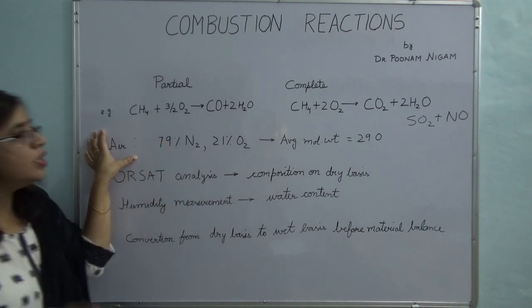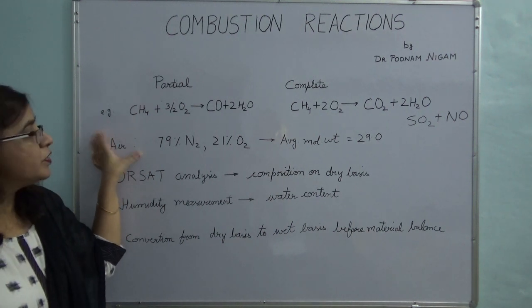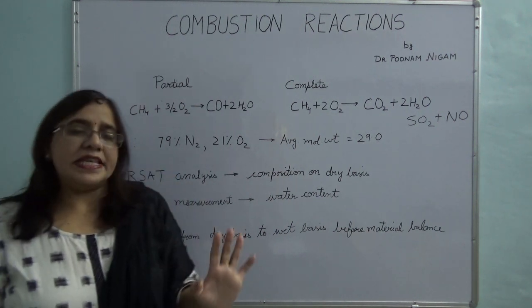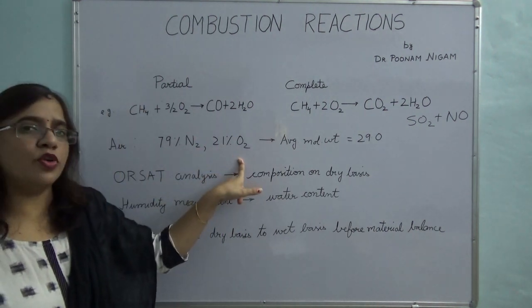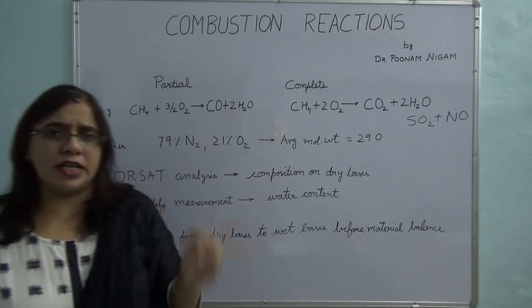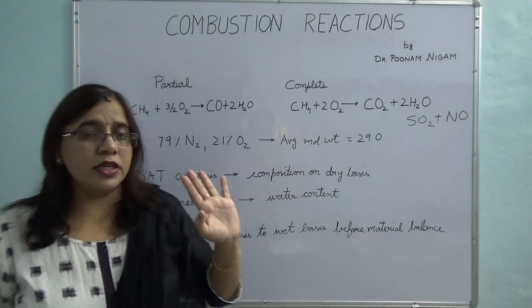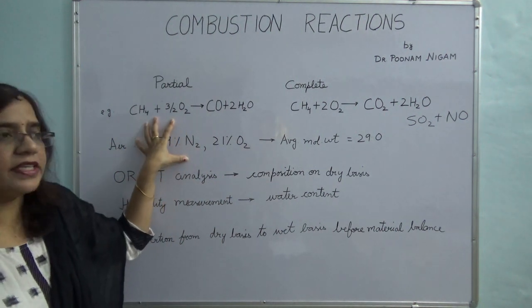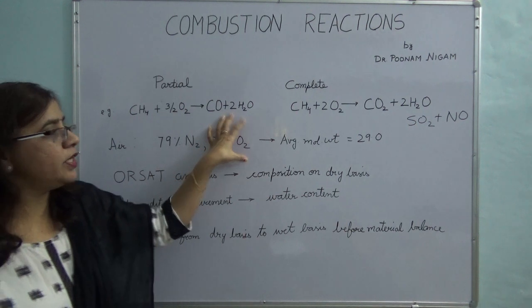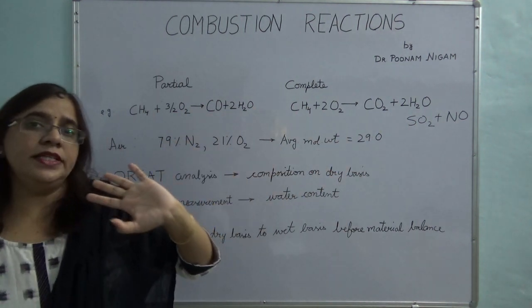So what you do is you carry out the combustion reaction in the presence of air. For simplicity's sake, in this course we take air as composed of only two components. We know that it has carbon dioxide, some gases like argon and all those things, but we will just club it together and say that it has 79% nitrogen and 21% oxygen, and its average molecular weight is 29, okay.